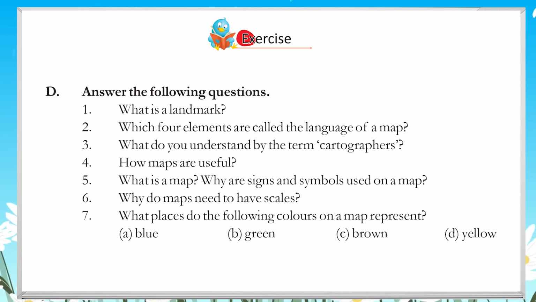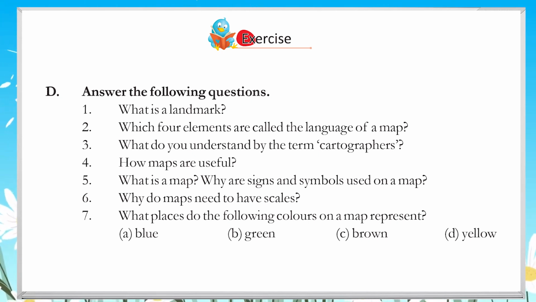D. Answer the following questions. 1. What is a landmark? 2. Which four elements are called the language of a map? 3. What do you understand by the term cartographers? 4. How are maps useful? 5.